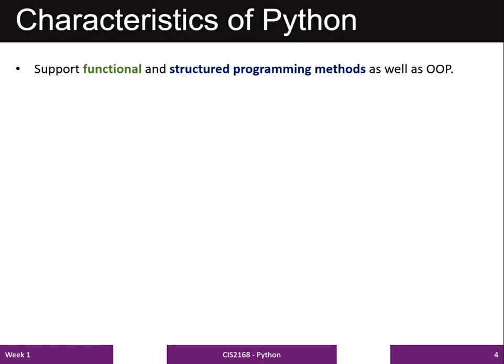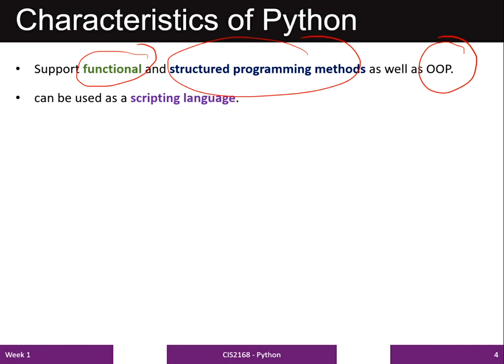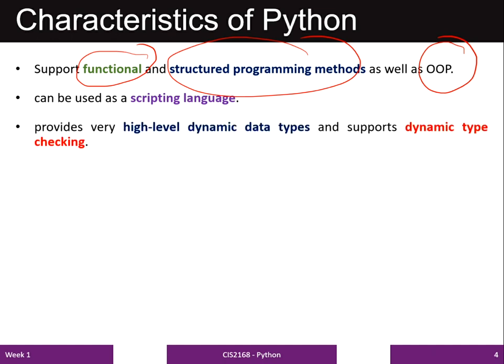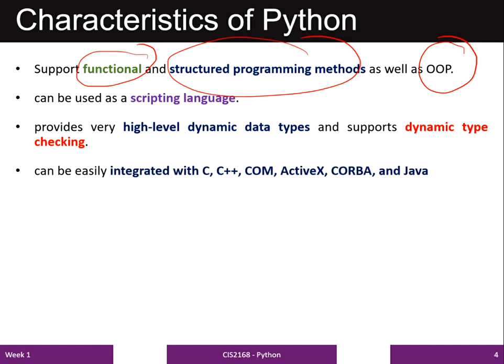It can be used as a scripting language. Python is a dynamic data type and dynamic type checking language, so you can use variables as you go while writing the Python program.